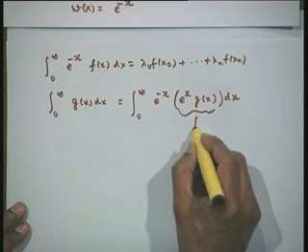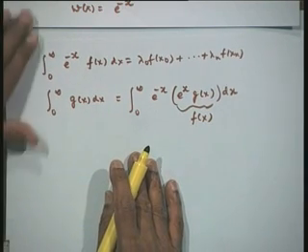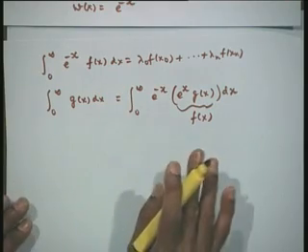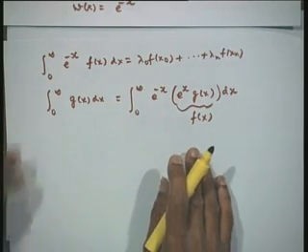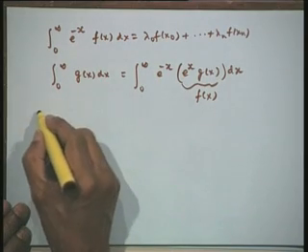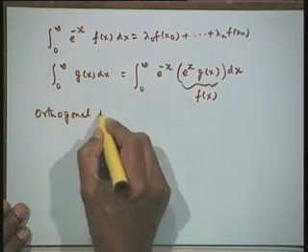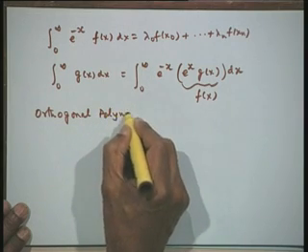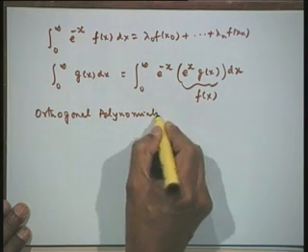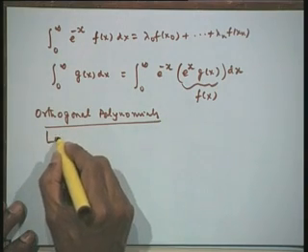This will be my f(x). So, even if the weight function is not available for us, we shall provide the weight function and then get this formula. Well, now I need the set of orthogonal polynomials for this. Orthogonal polynomials are called the Laguerre polynomials.